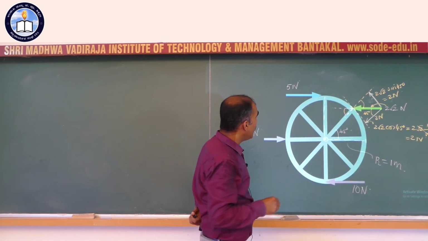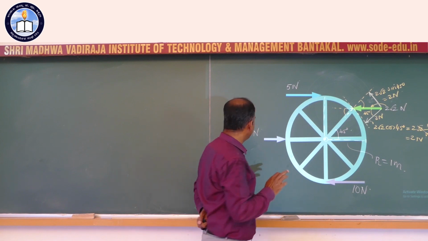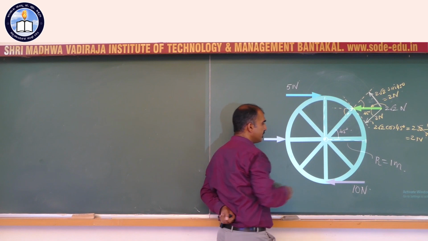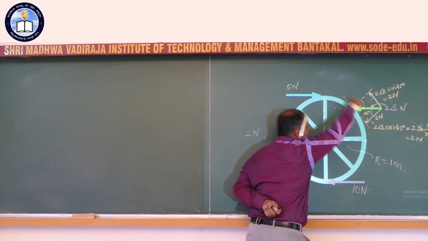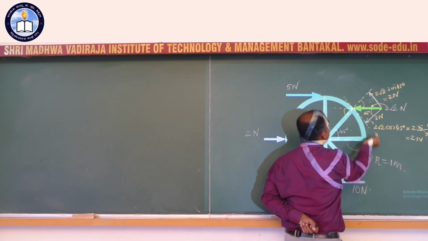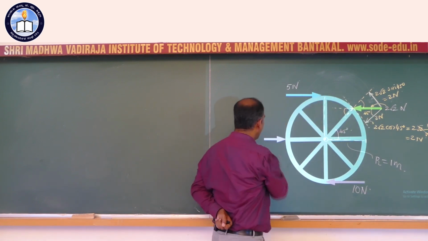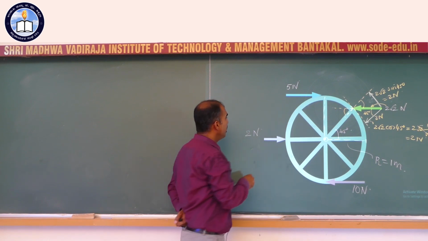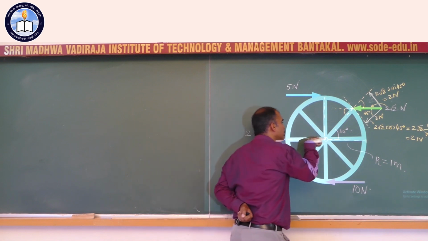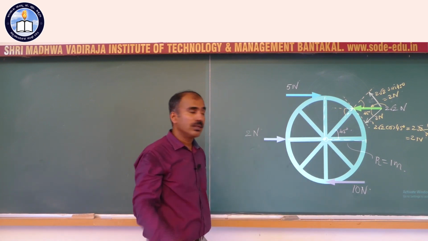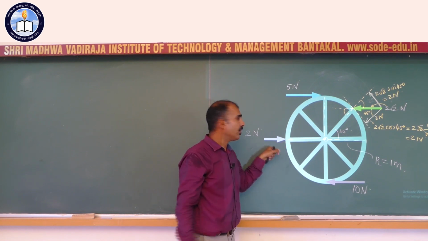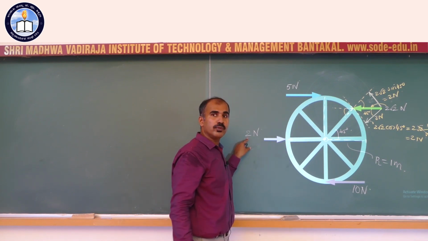So now we have greater clarity. This force tries to rotate it clockwise. This force also tends to rotate it clockwise. This tends to rotate it anti-clockwise. A component of that tends to rotate it anti-clockwise. And this force does nothing at all. You know why? This force is opposite to the radius vector. In fact, it only tries to push it along the radius, no rotation. Imagine having to push this wheel like this. There would be no rotation at all. So the torque of the 2 Newton force is 0.